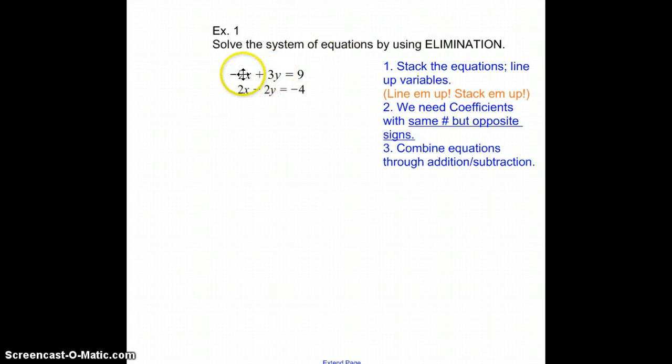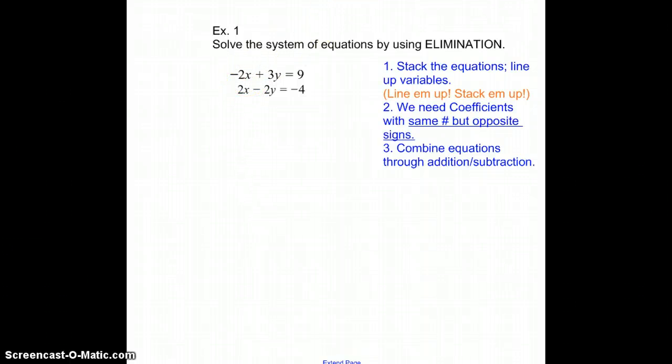So if you take a look here, the coefficient here, -2. Coefficient here, +3. Coefficient here is 2. Coefficient here is -2. So what we're trying to do is get the x's, for example, to have the same number but different signs. We've got -2 and +2. Same number, different signs. Over here we have +3 and -2, so different numbers and different signs. But we need same numbers, different signs. So we've got what we want right here with the x term. This is what we're looking for right there.